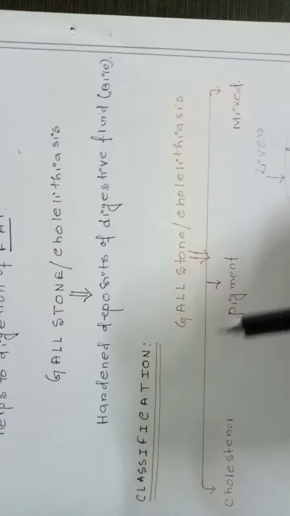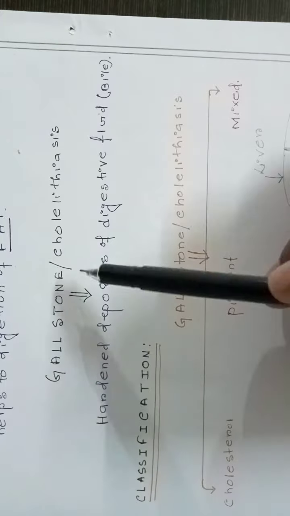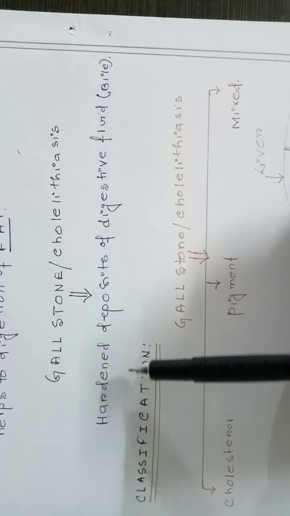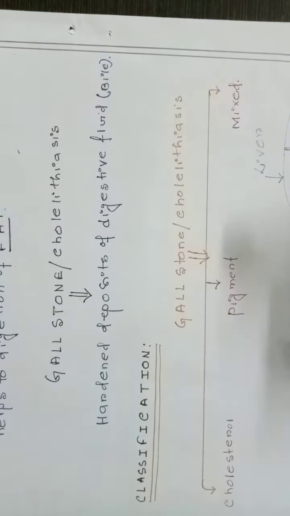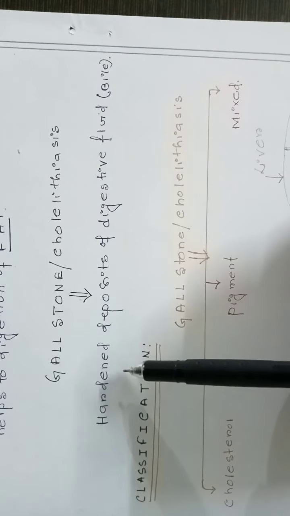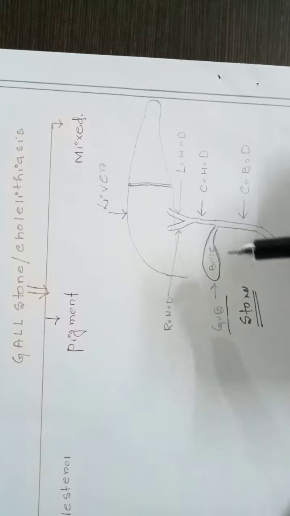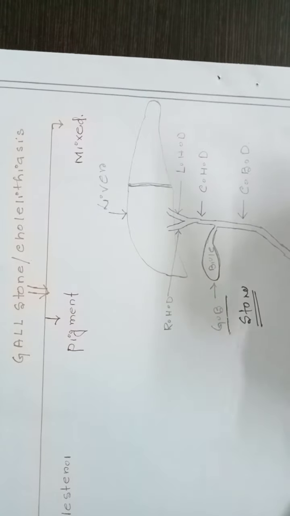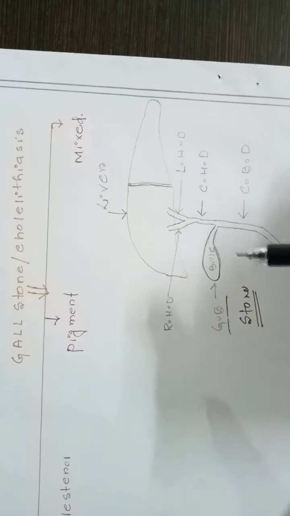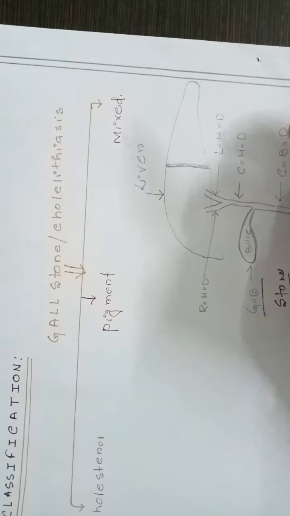When the bile is accumulated and becomes hard, it leads to gallbladder stone.